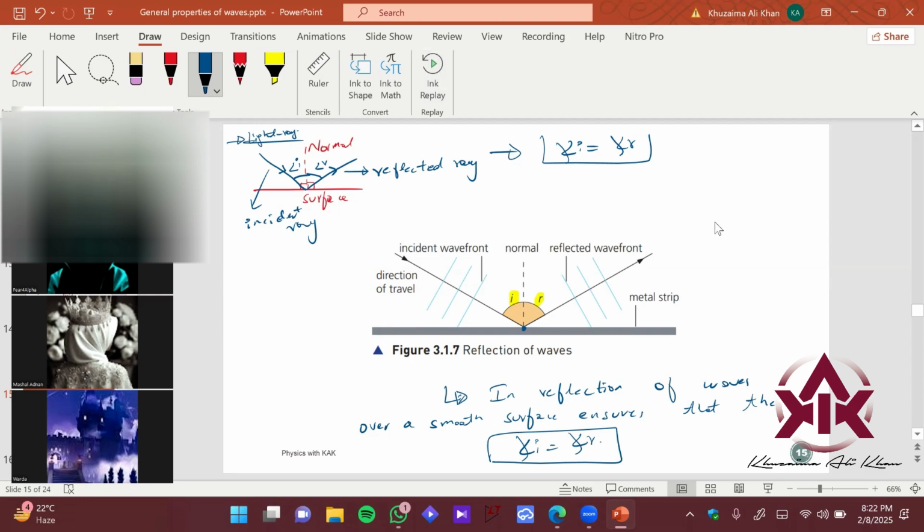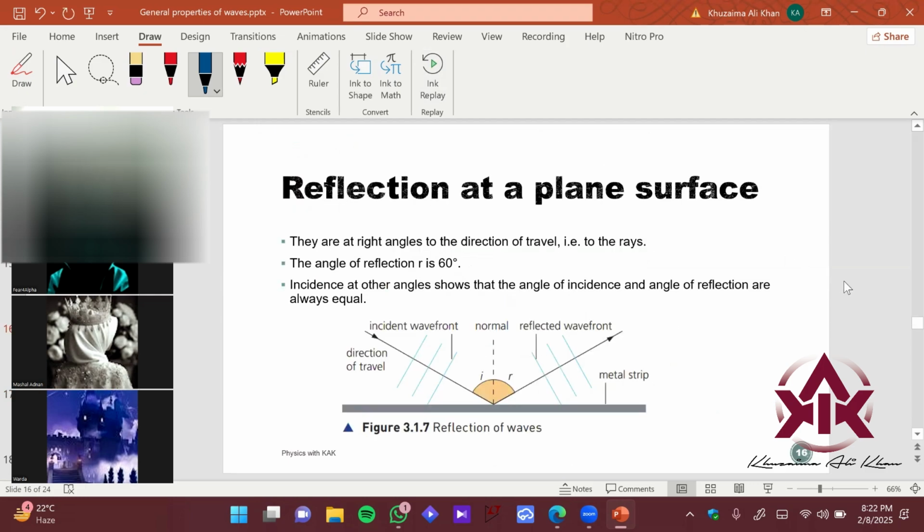Okay, and let's move on. This is just stating what we have discussed till now. The rays are at right angles to the wavefronts, to the direction of travel, so they are called rays. So this is a ray. The ray makes a perpendicular angle with the wavefront. So we are showing a ray over here, that is the incident ray. Then we have a reflected ray over here.